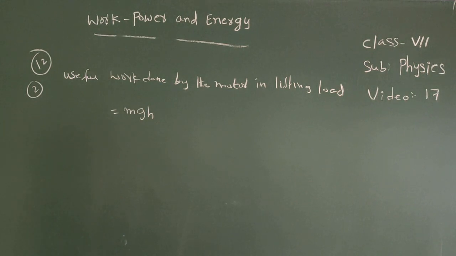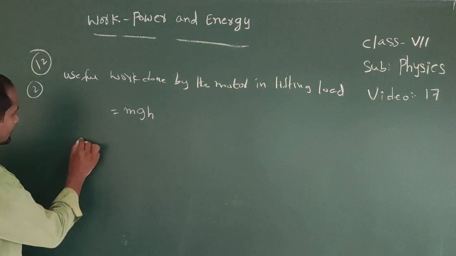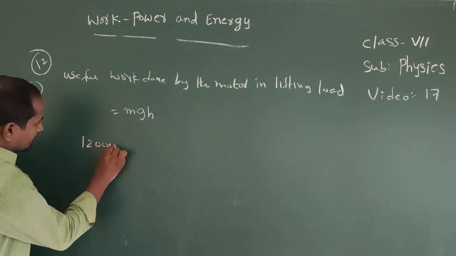Our aim is to find the mass. So by the law of conservation of energy, total energy is constant. That means here in the first case total energy we got how much here? 12,000 joules.